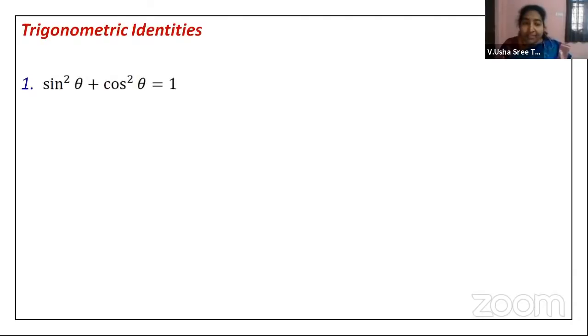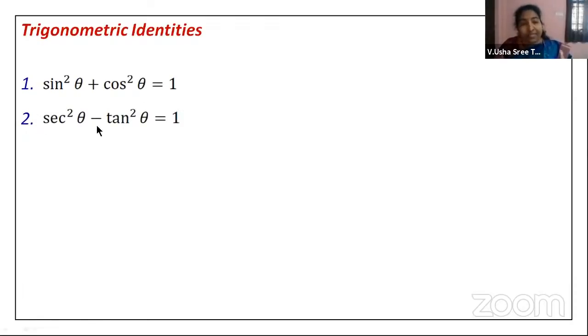Now, trigonometric identities. You are familiar with the trigonometric identities. So, what are the trigonometric identities? Sine square theta plus cos square theta is equal to 1. Okay. This is the first identity you have learned. Then, secant square theta minus tan square theta is equal to 1.